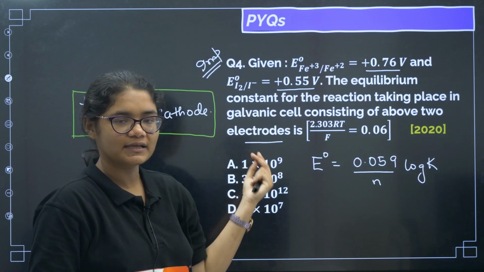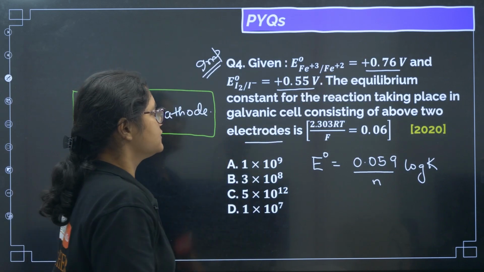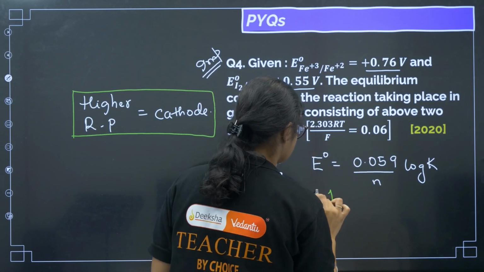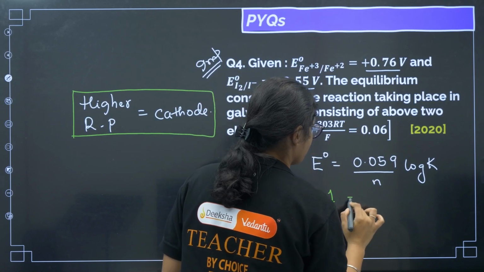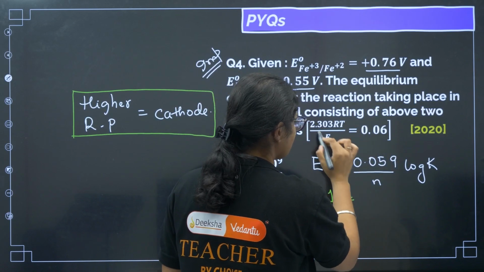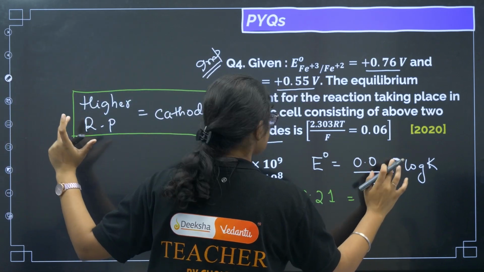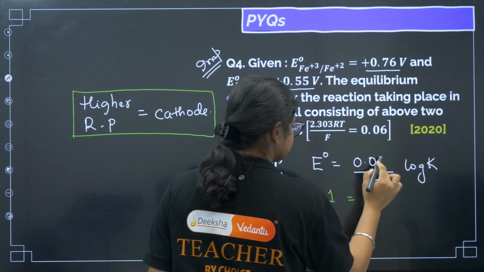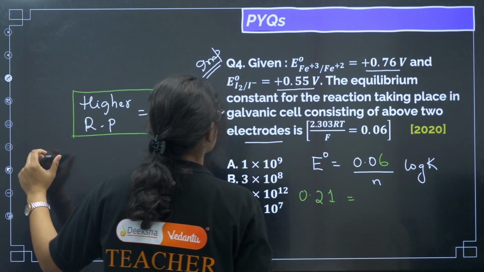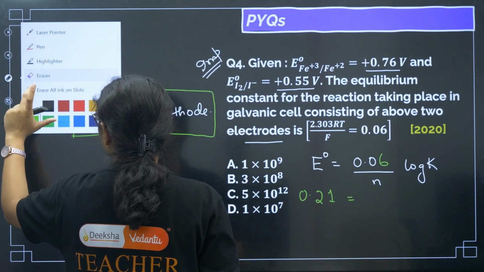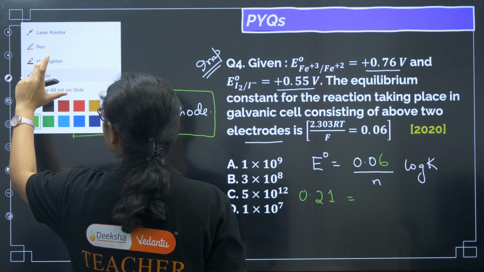So E naught of the cell will be cathode minus anode. I will get 6 minus 5, 1, and 7 minus 5 is 2, so 0.021. Next, they have told that you have to take the 0.059 value as 0.06, so for easy calculation we can consider this as 0.06. Next, the n factor is how much? You can see that the n factor is 2.